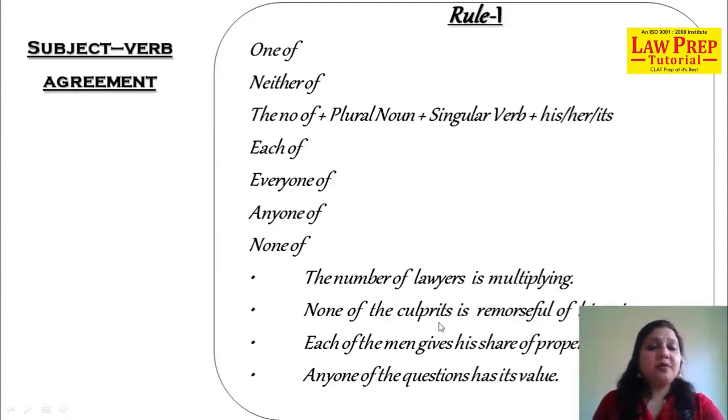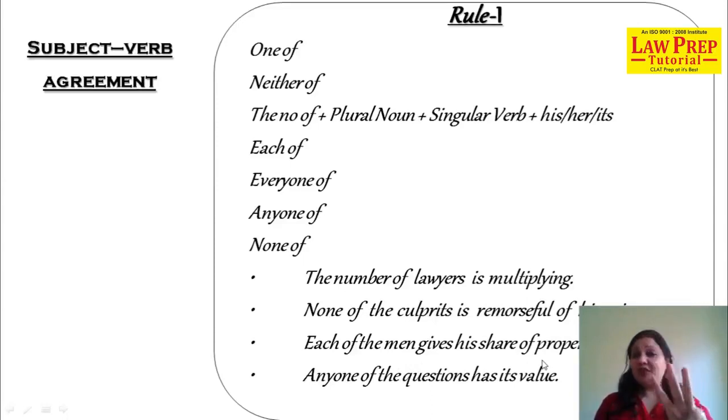None of the culprits is remorseful of his crime. The same thing follows here. You can make any number of sentences, as many sentences as you want to, because your rules are crystal clear. You would not be stuck anywhere. Anything related to this, you would not face a problem. None of the culprits is remorseful of his crime. Each of the men, plural noun, gives, singular verb, his share of property. Three things: noun, verb, and possessive.